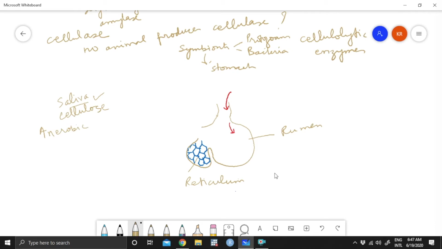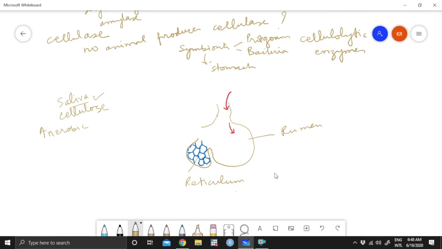Anaerobic processes start because there are millions and millions of microorganisms over here, which I just told you: protozoans and lots of bacteria and fungi. All of them break this cellulose down with cellulase.